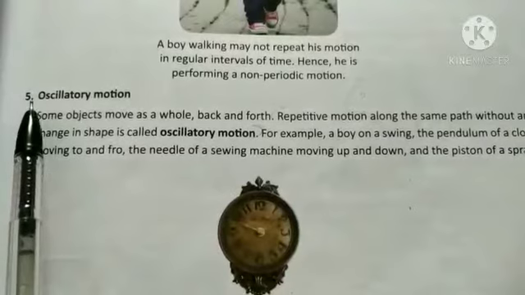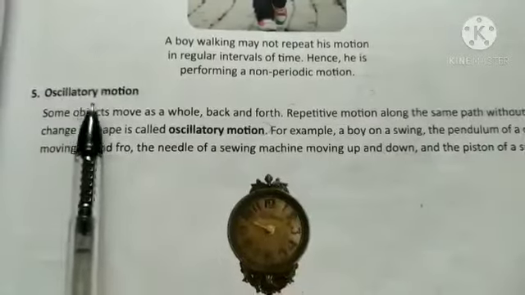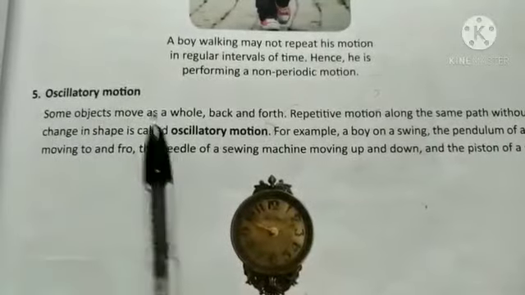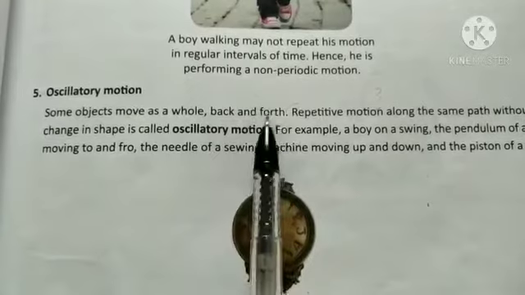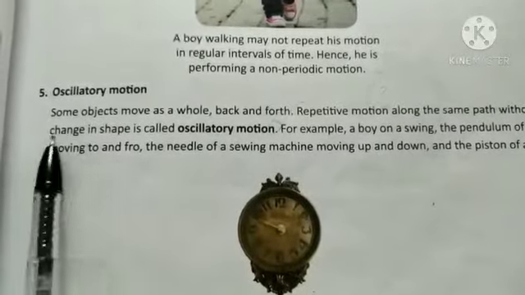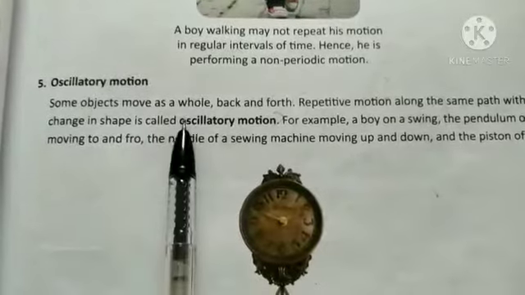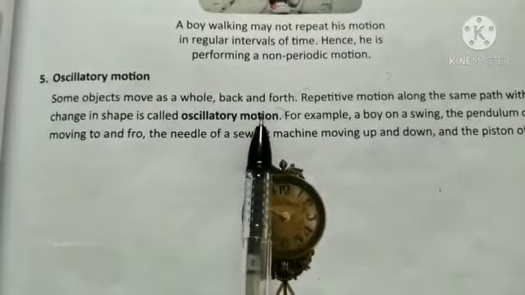The next motion that we are going to discuss today is oscillatory motion. In this, a body or a whole body moves back and forth repeatedly along the same path without changing its shape, then that body is said to be performing oscillatory motion.